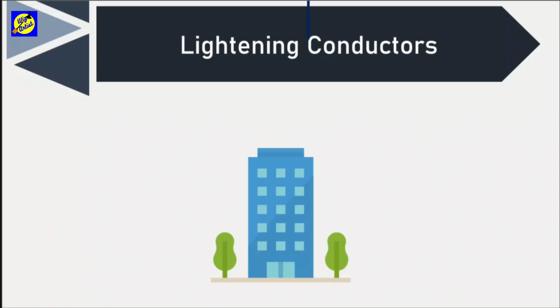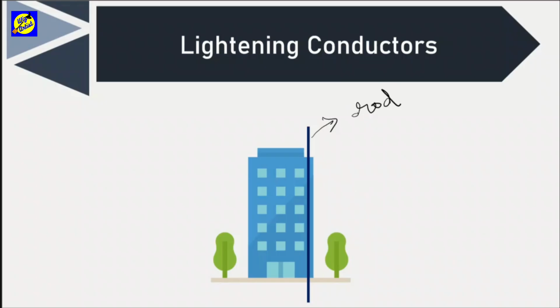Now let's understand about lightning conductors, which uses the concept of transfer of charge and earthing. Lightning conductor is a device that helps protect buildings from effect of lightning. A metallic rod taller than the building is installed in its walls during its construction. So this blue rod is the lightning conductor.